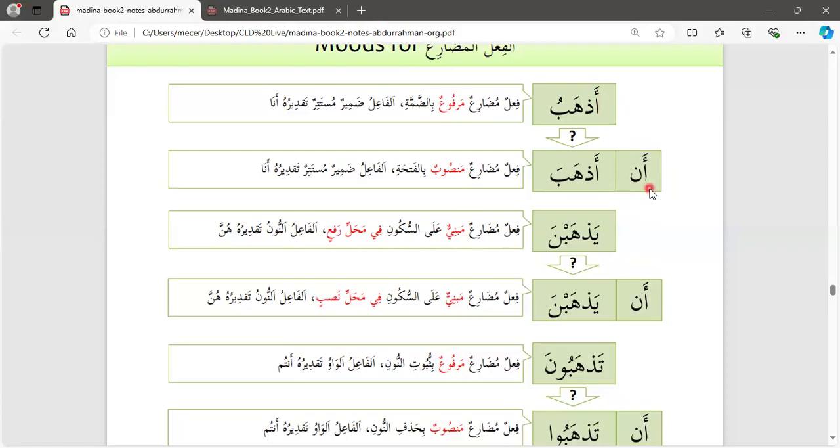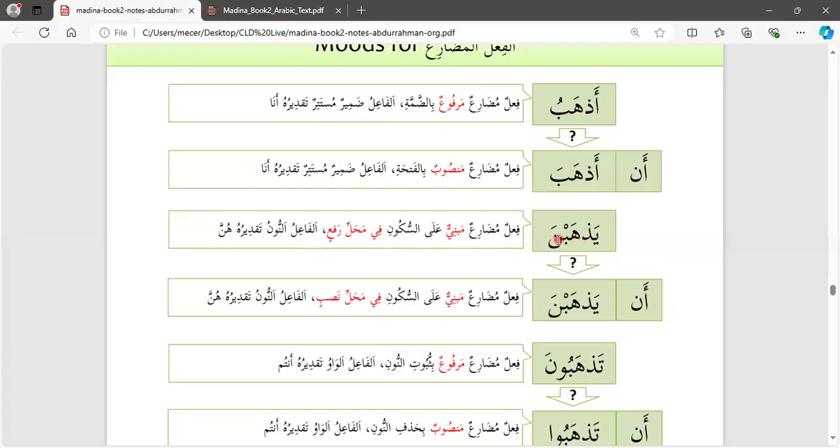Okay. Let's look at an adhaba. This is fi'l mudari, mansubun bifatha. This fatha is the sign that the verb is mansubun. Where's the fa'ilun? Damir mustatirun, taqdiruhu ana. Why? Because we don't have a letter in this case that we can say is representing the fa'ilun. It's only hidden here. So we assume it's ana.